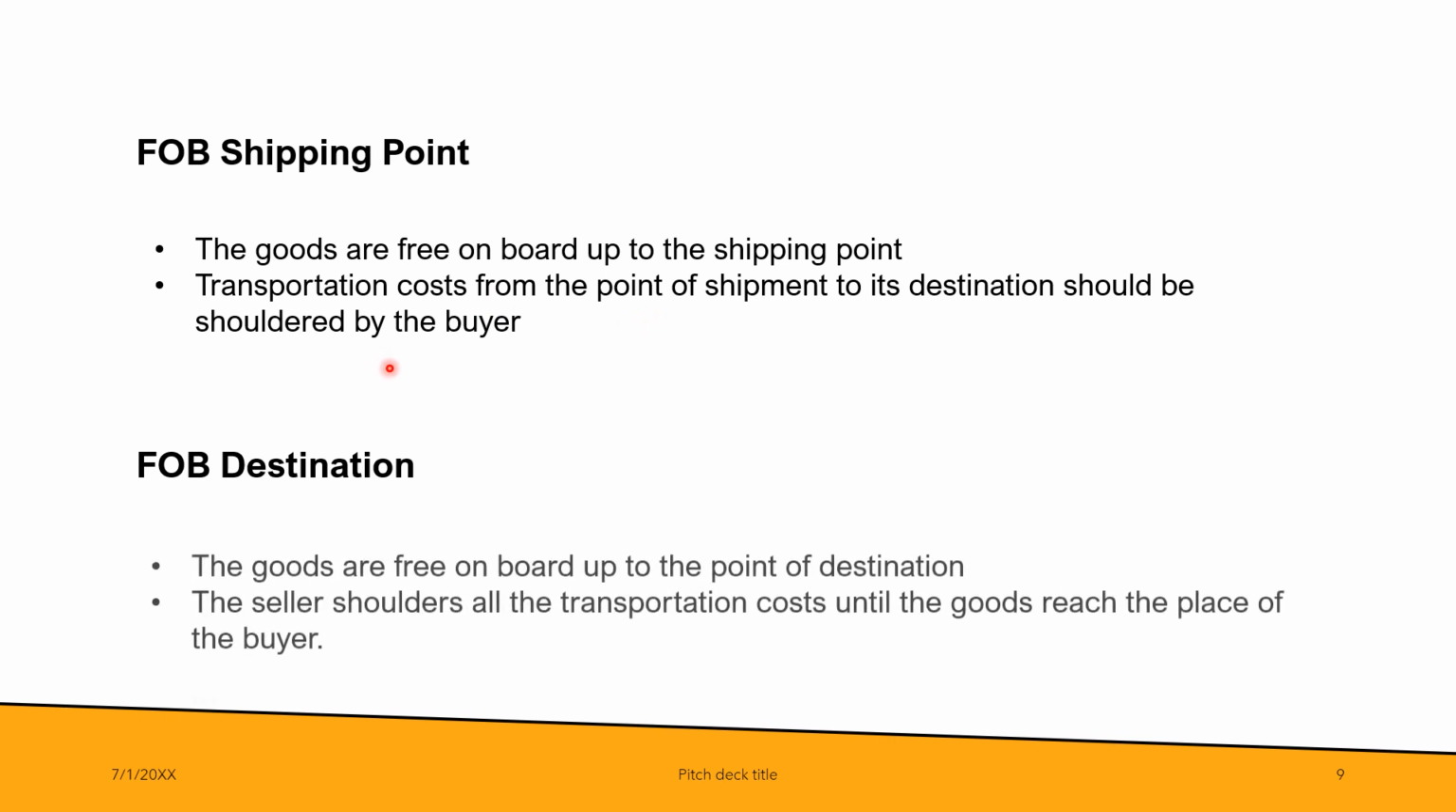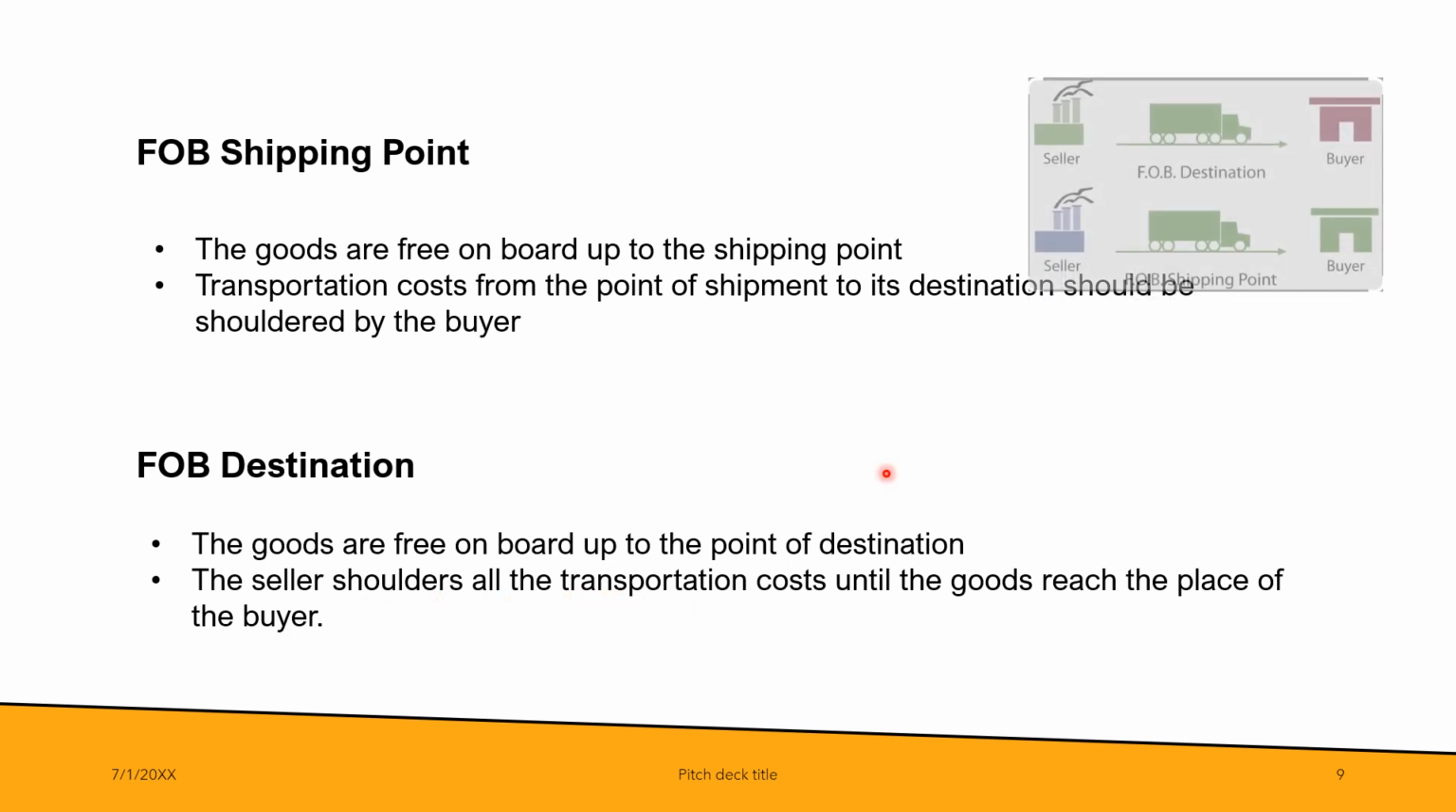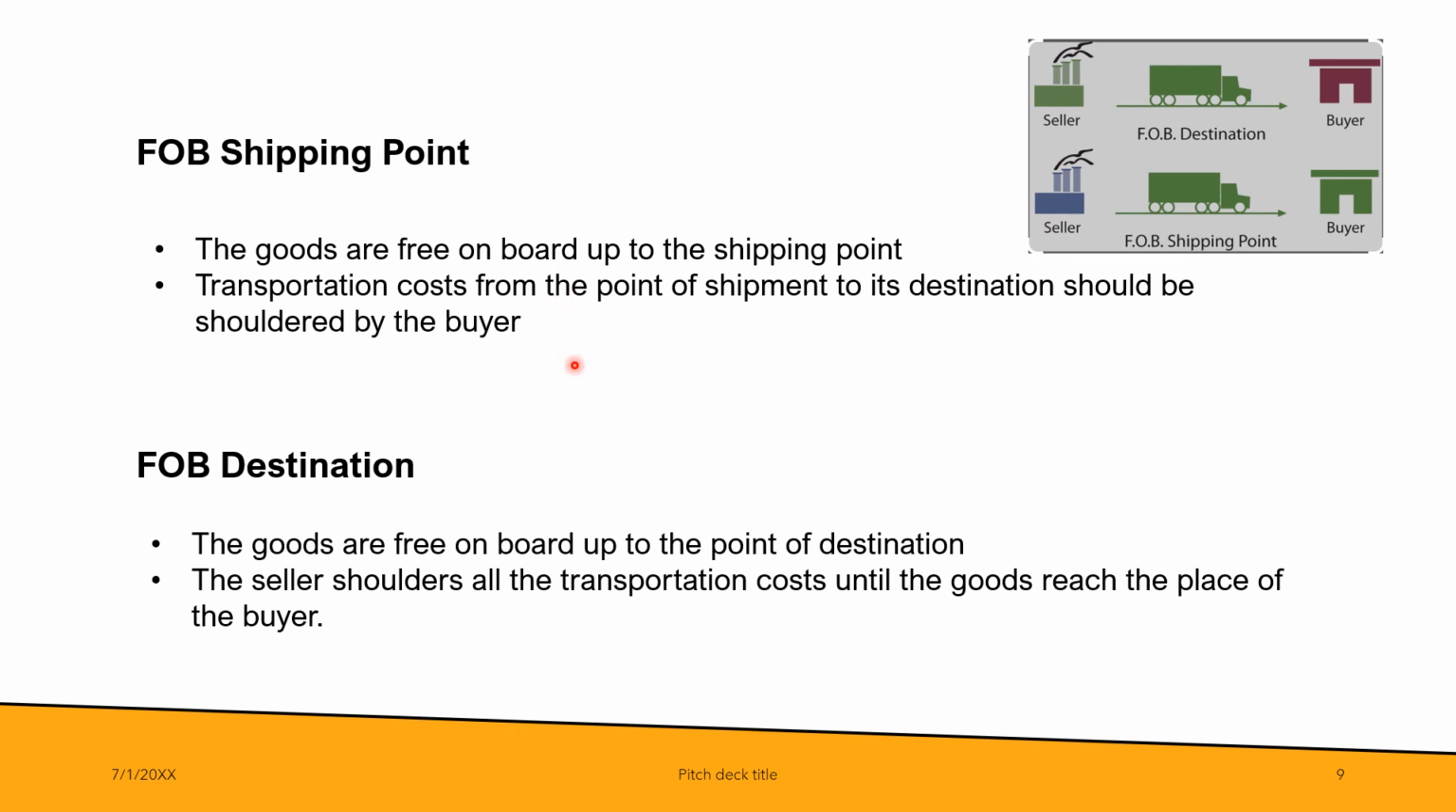And then how about FOB destination? The goods are free on board up to the point of destination. Meaning the risk and responsibility for the goods being transported shift from the seller to the buyer upon reaching the place of the buyer. And with that, the ownership of the goods while in transit is still with the seller, and the seller should shoulder all the transportation costs. So again, if it is FOB shipping point, who shoulders the transportation cost? It's the buyer. And if it is FOB destination, who shoulders the cost?